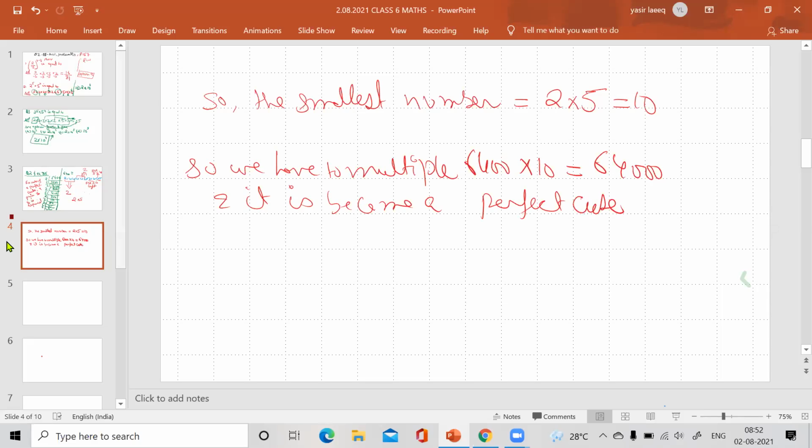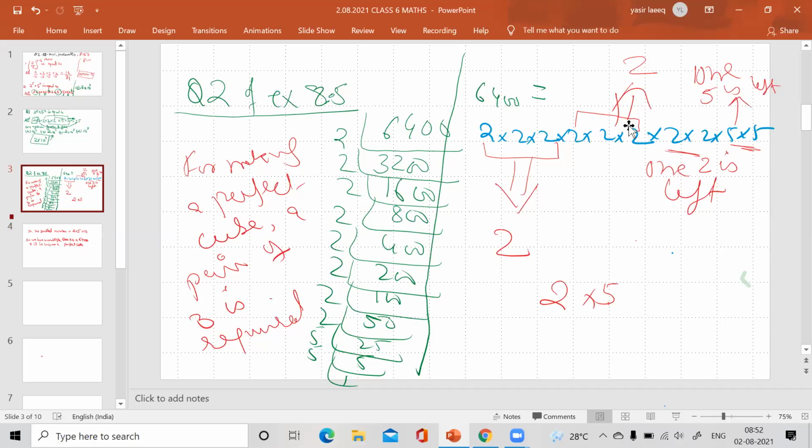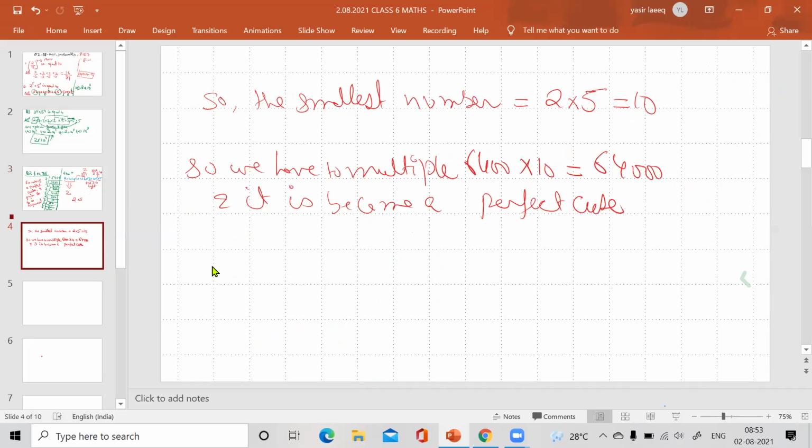See again, the 2s and 5s are missing, so we put them in and multiply. Because the question asks what number is to be multiplied, 10 is the number to be multiplied so that the product becomes a perfect cube. Is it clear?